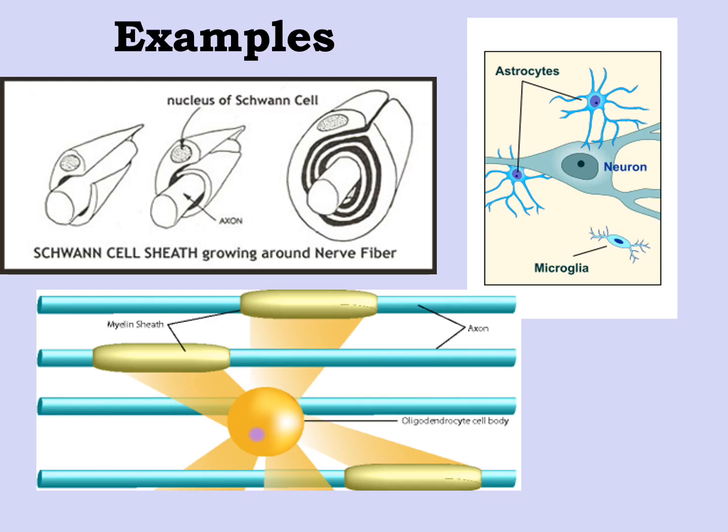The microglia will act like macrophages and immune cells within the central nervous system and are highly involved with immunological responses and inflammatory responses to injury. We'll get a lot more detail about their functions and their role within the functional anatomy of the nervous system as we go through the nervous system lectures later this semester.